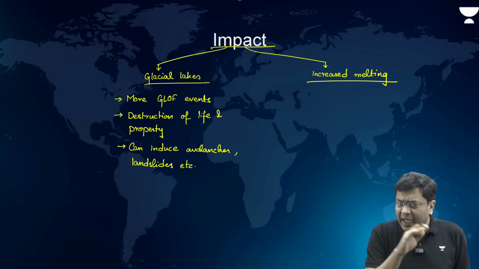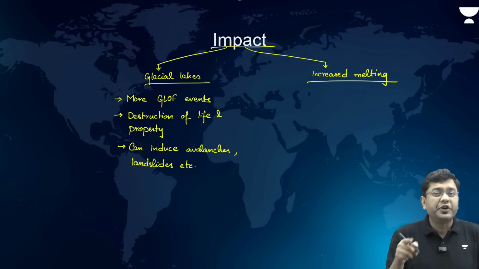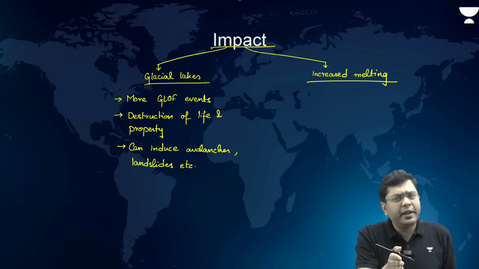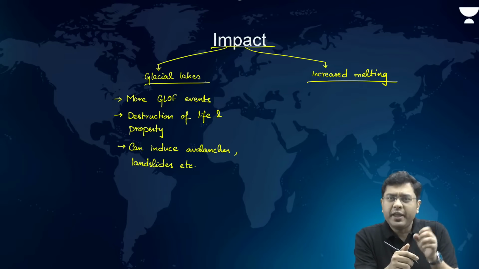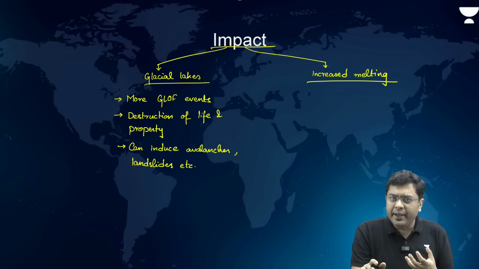Now, the other impact. We do know that glaciers are melting and retreating at a very fast pace. One of the reasons they are melting is climate change and global warming. Another reason is increased pollution in the region of northern India.